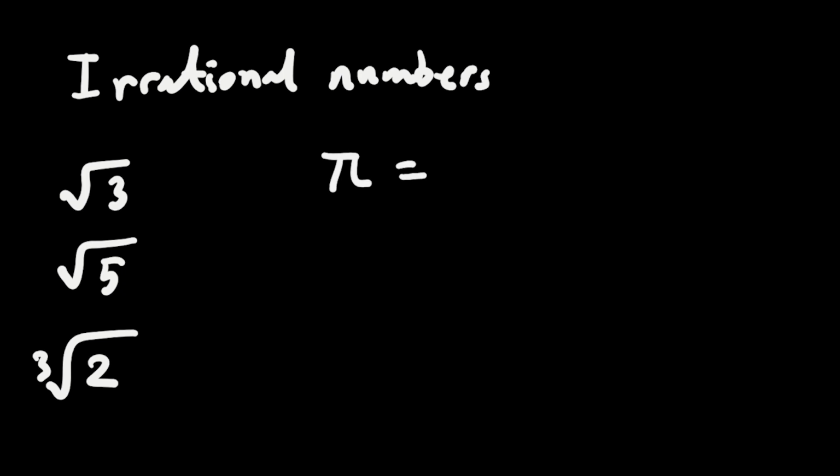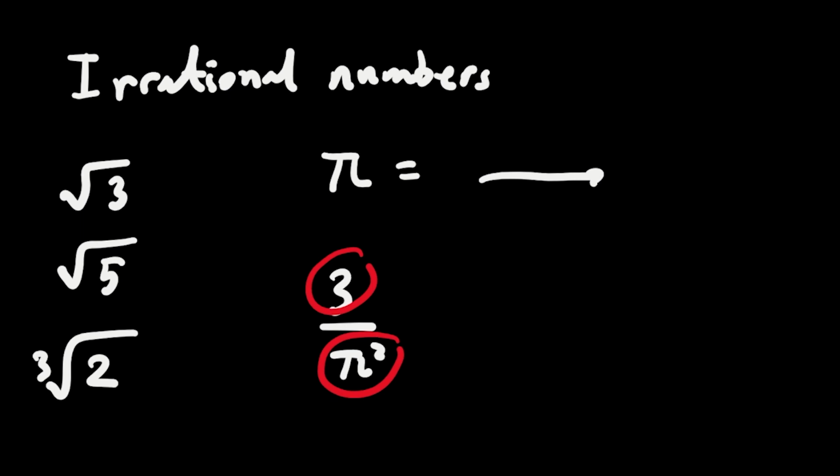Or for example, we have pi. Pi is a number that continues forever, it never stops, so it's an irrational number too. Or we have 3 over pi squared. So just notice here that here we have an integer, but here we have an irrational number, so the result will be an irrational number.